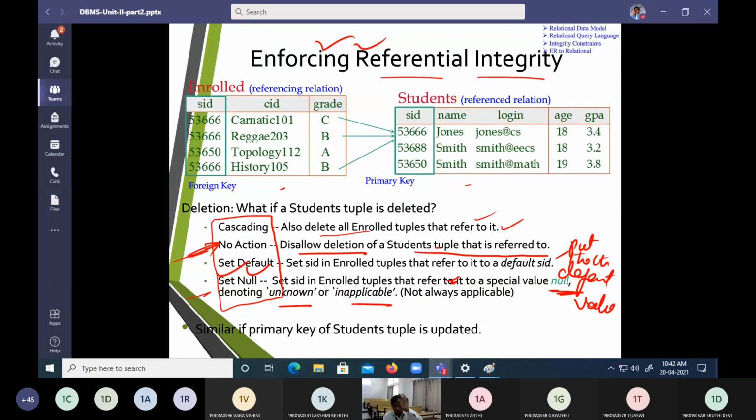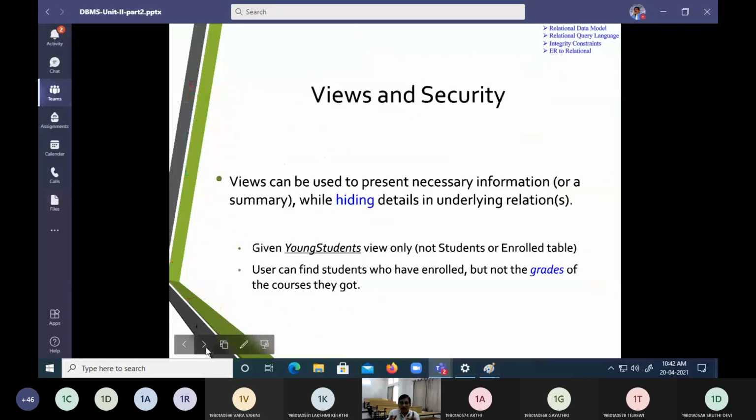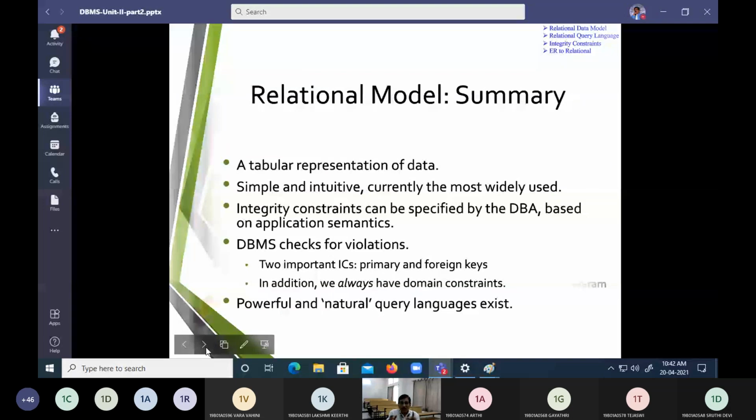Option number 3, let the default value be 1. If you are deleting 5, then the default value 1 should be in that place. That is called set default. And the fourth one, if you delete something and there is no default value, you put a value called unknown. That is nothing but set null. So this is how the integrity constraints are going to be enforced over the referential key.